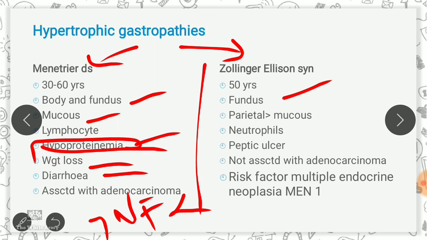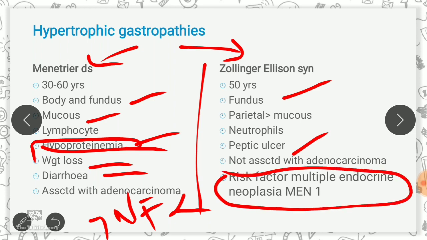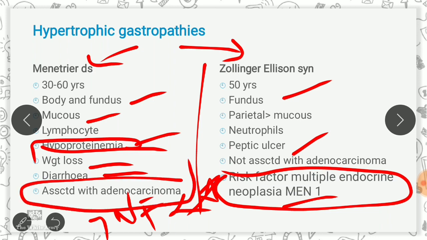The clinical features are peptic ulcer disease. There may be inflammation, ulceration, Barrett esophagus, and diarrhea. And the risk factor for this Zollinger-Ellison syndrome, keep in mind, is multiple endocrine neoplasia, MEN1. An important thing is that Menetrier disease is associated with the development of adenocarcinoma, whereas Zollinger-Ellison is not.